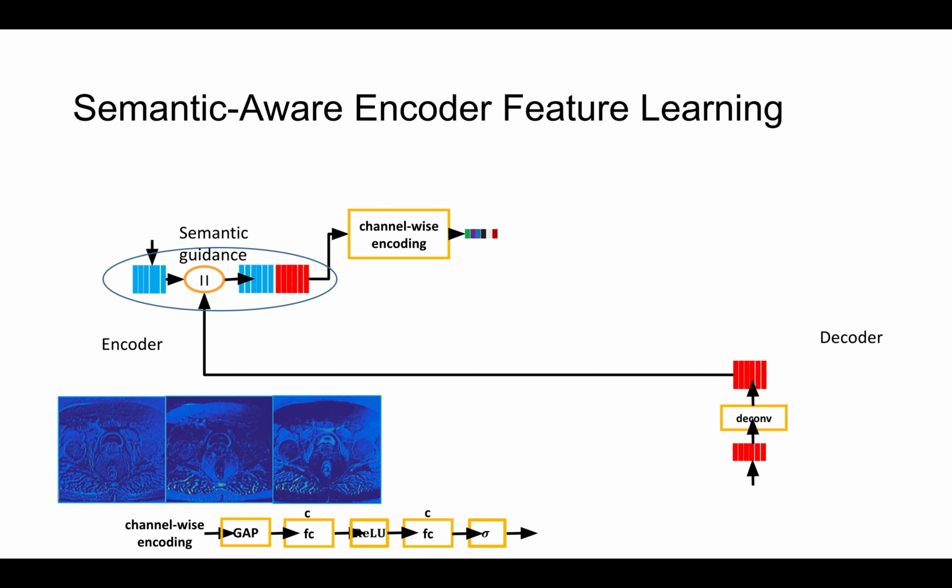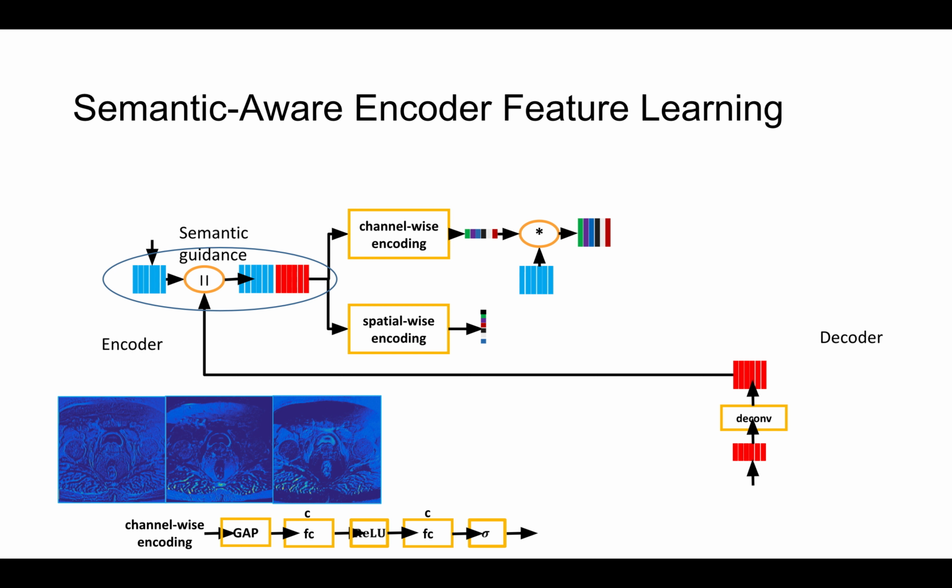Specifically, we design channel-wise encoding and spatial-wise encoding. The channel-wise encoding is a typical channel attention, which can learn which of the encoder feature maps should have higher weight and which should have lower weight.